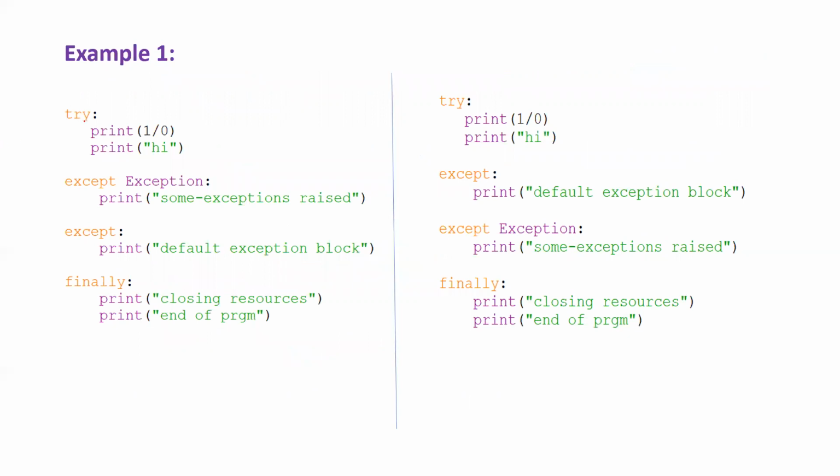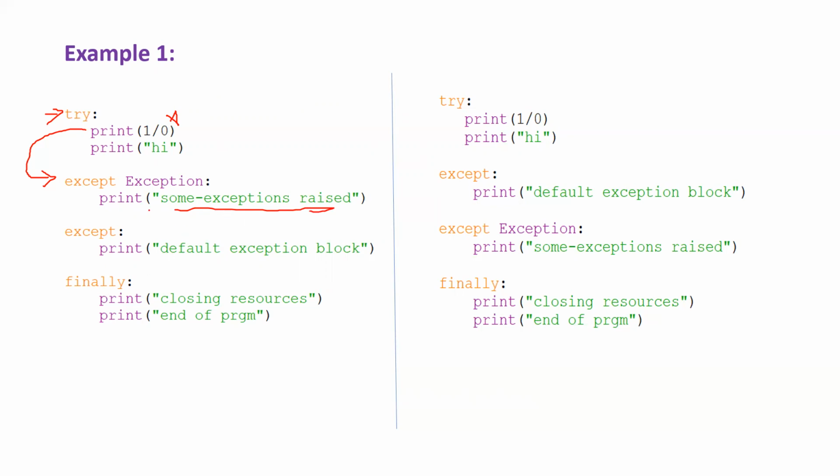Observe the examples. You need to trace the code just like an interpreter. The code will start from here, print of 1 by 0. Here you will get a division by 0 exception. In that case, the control will go here and the exception will be handled. You will get some exception raised as a message.